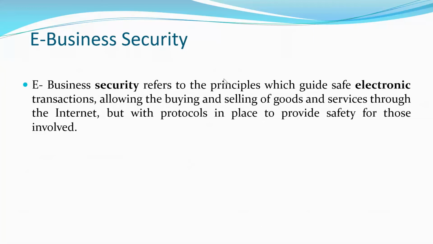When you talk about e-business security, it's all about certain protocols that must be followed when you do online transactions. It can be information exchange, or selling products and services, or making payment options available to the customers, and all these will be part of your e-business security. Take a very simple example. We all have a password or OTP or PIN number when we do online transactions. That is to ensure that your data is secure and nobody gets access to your data. That's a simple example of e-business security.